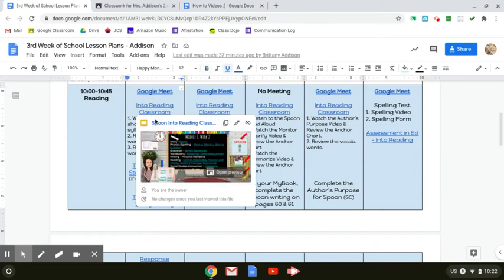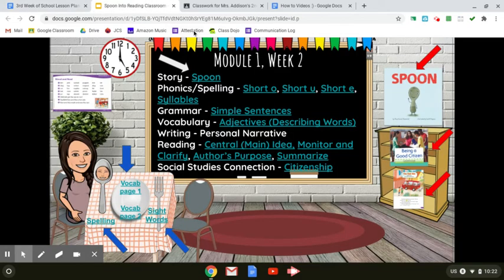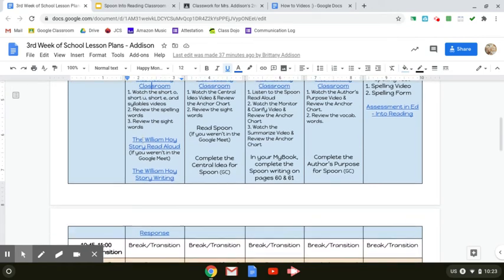Now remember, you click on the classroom and then you do whatever it says underneath it. So for this one, it says watch the short O, short U, short E, and syllables videos, review the spelling words, and review the sight words. So once you go into the classroom, those are the things that you're going to want to do and to watch. So make sure that you are clicking on that classroom in order to do the activities that are underneath.